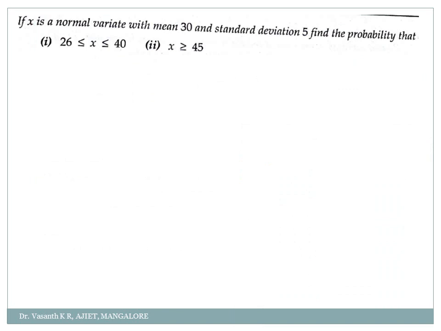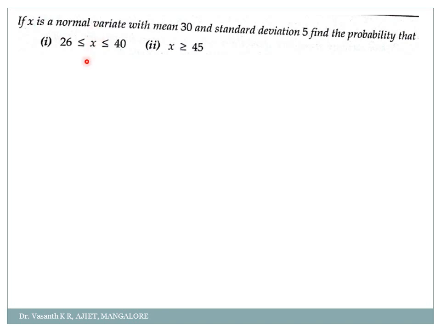Okay, so normally when it comes to the exam point of view, your questions will be something like this. See here what they have given you. If x is a normal variate with mean 30 and standard deviation 5, find the probability that x is between 26 to 40 and x is greater than 45. They have said this x is a normal variate. Whenever it's a normal variate, what we have to do? Everything we find should be in terms of z.